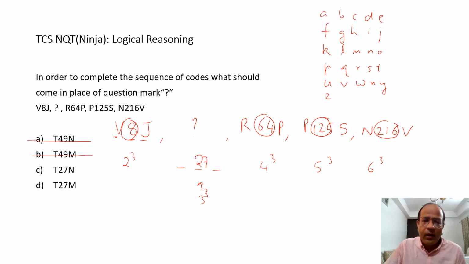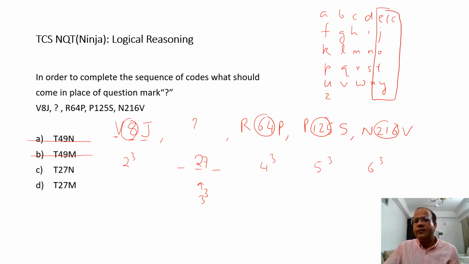These are how the alphabets look. Just remember E, J, O, T, Y. The position of E is 5, J is 10, O is 15, T is 20, and Y is 25. If you remember this, getting the position value of other alphabets becomes easy.